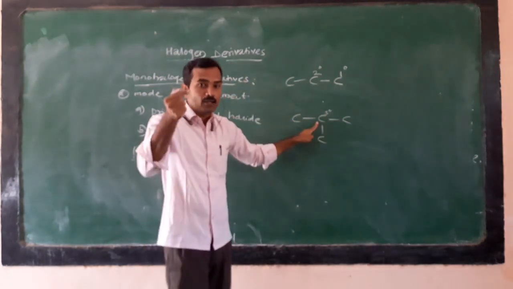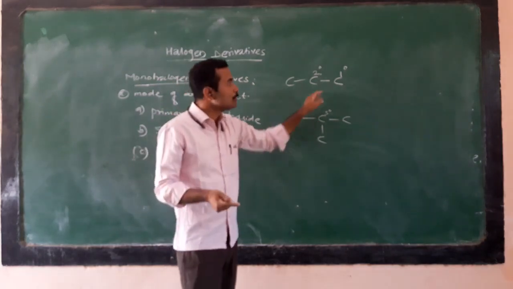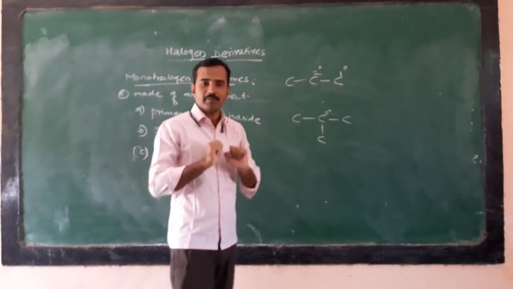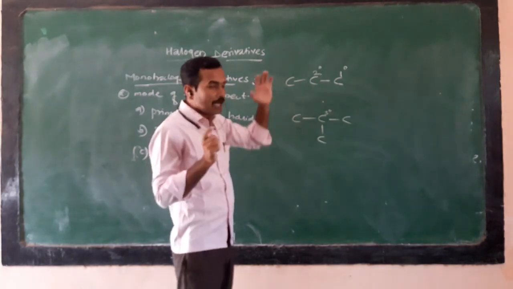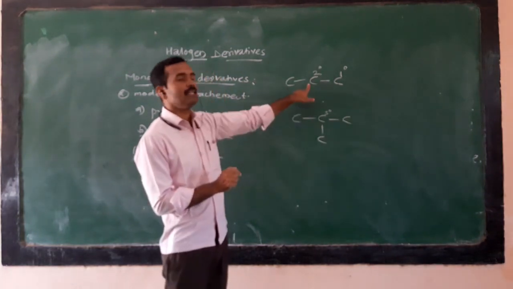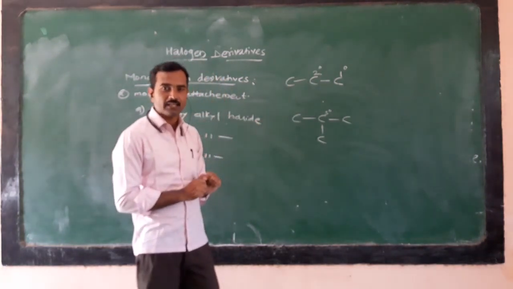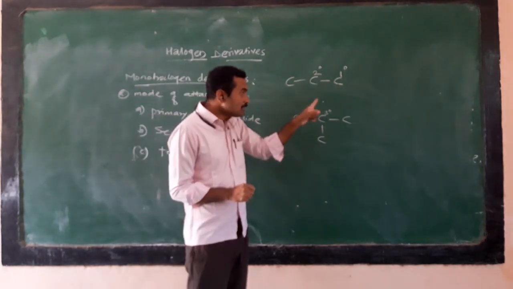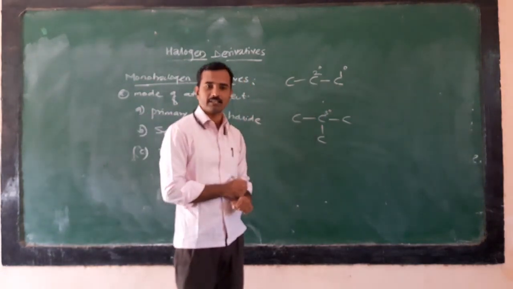Now, a halogen atom attached to a primary carbon is a primary alkyl halide. A halogen atom attached to a secondary carbon is a secondary alkyl halide. And a halogen atom attached to a tertiary carbon is a tertiary alkyl halide.